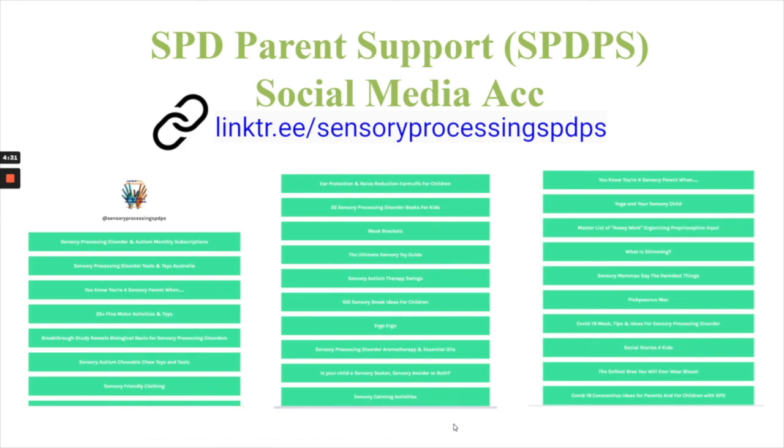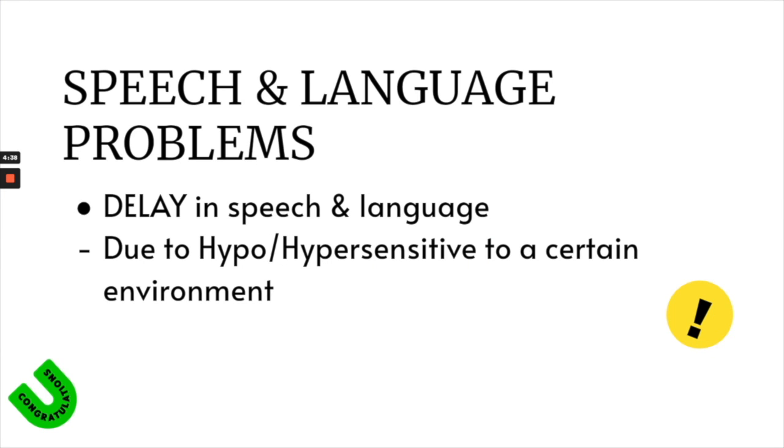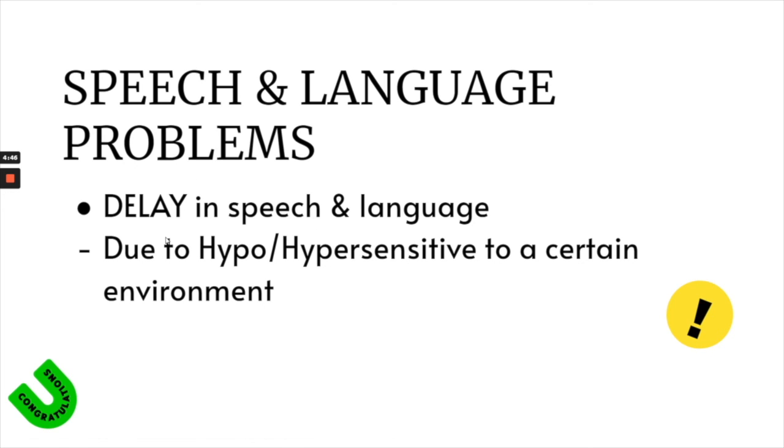Next, let's proceed to the problems that arise in relation to SPD. Now let's start with the speech and language problems. Basically, speech and language is delayed when you have SPD due to hypo or hypersensitivity to the current environment.